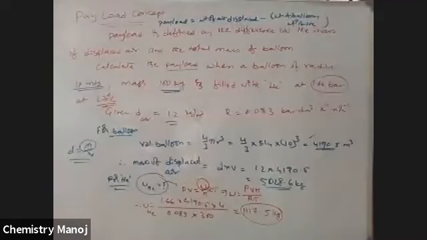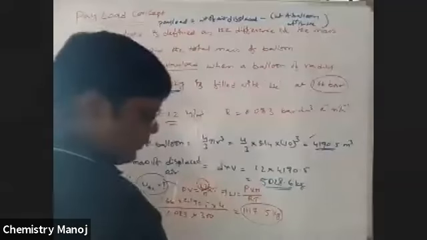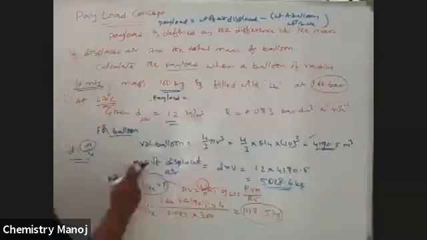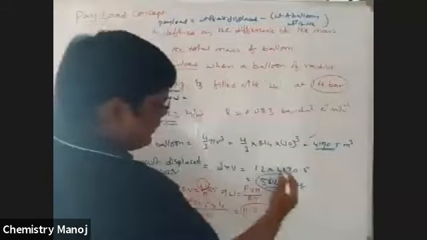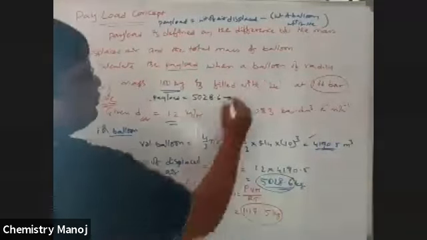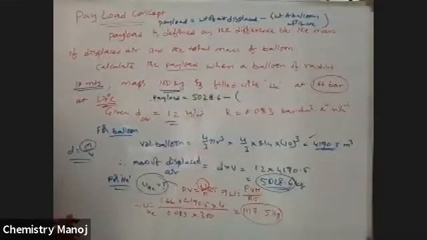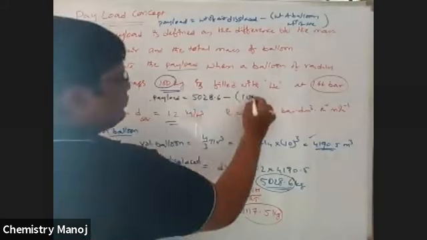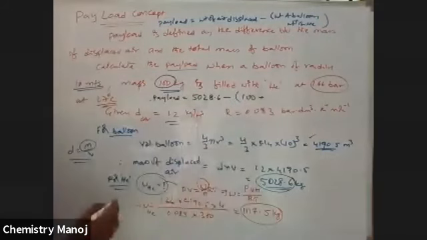Weight of helium. Now, calculate payload. Payload is equal to weight of air displaced, mass of air displaced, this is this much, 5028.6, minus weight of balloon, that is 100 kg, plus mass of helium.